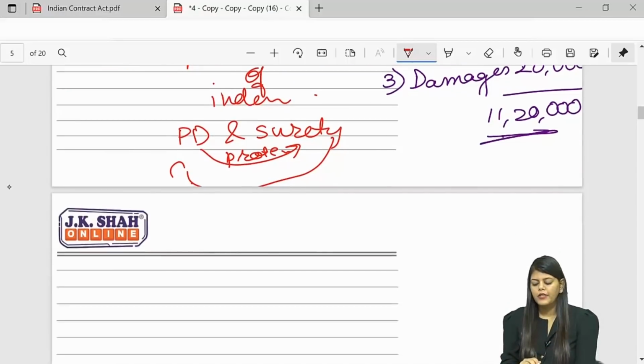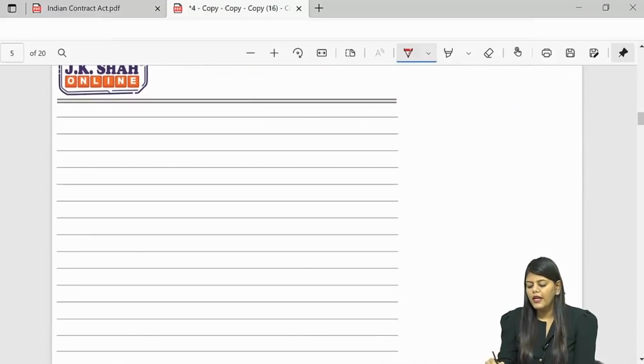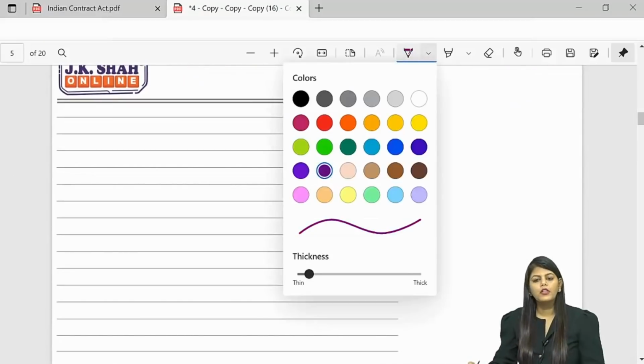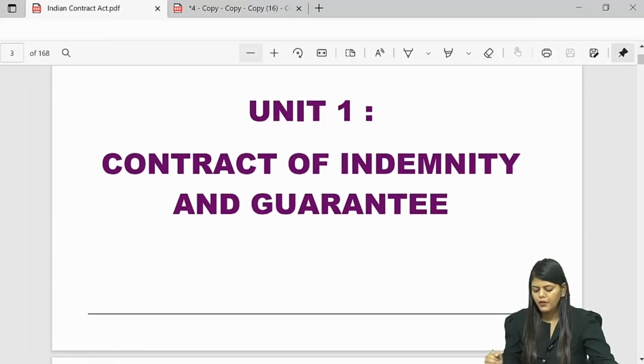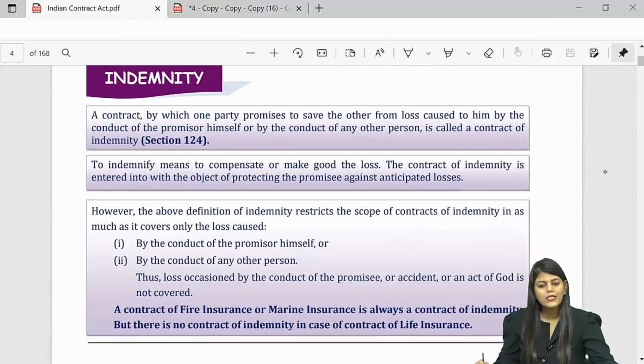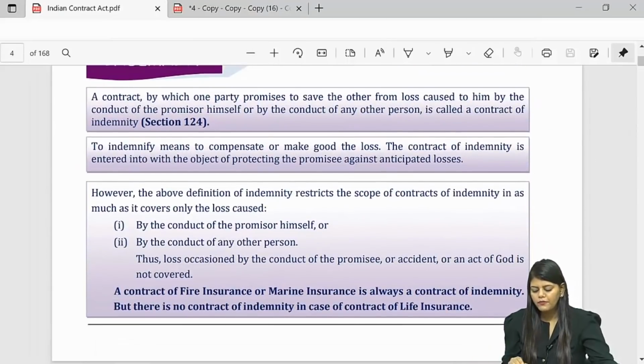Clear? Yes. Then the next crucial parts. Yes, other things like coextensive and all that is okay. If you see in the textbook, you have the same textbook, but just see. Indemnity we saw. It is a contract where one person promises to save the other from losses, either incurred due to the conduct of the promisor himself or any other person.